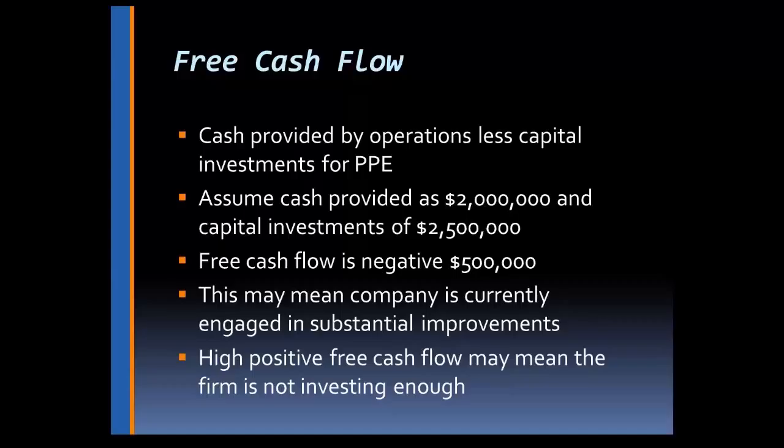So it would indicate that we've had to go outside and either borrow this money or we're going to have to sell stock to raise this money, because that's the only other source that we can use to get the money to increase the property, plant, and equipment. Now, this is not necessarily bad at one point in time. It may mean the company is currently engaged in some very substantial improvements. And next year, we may have a positive free cash flow.